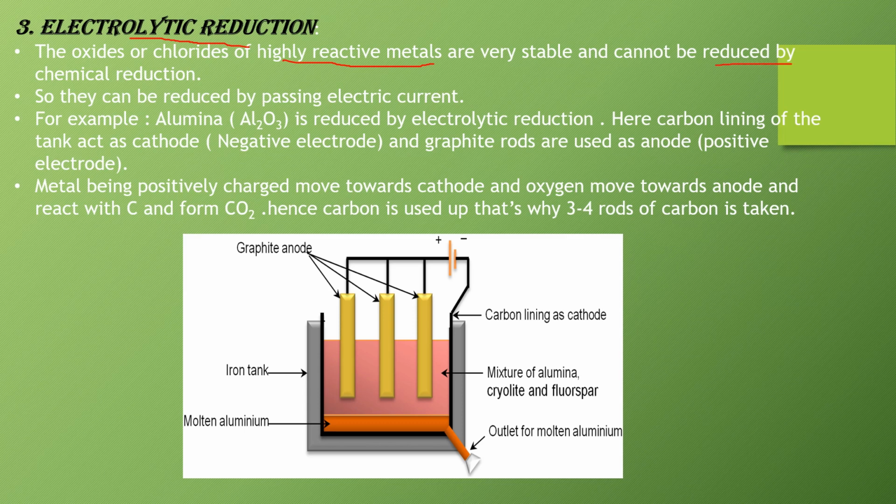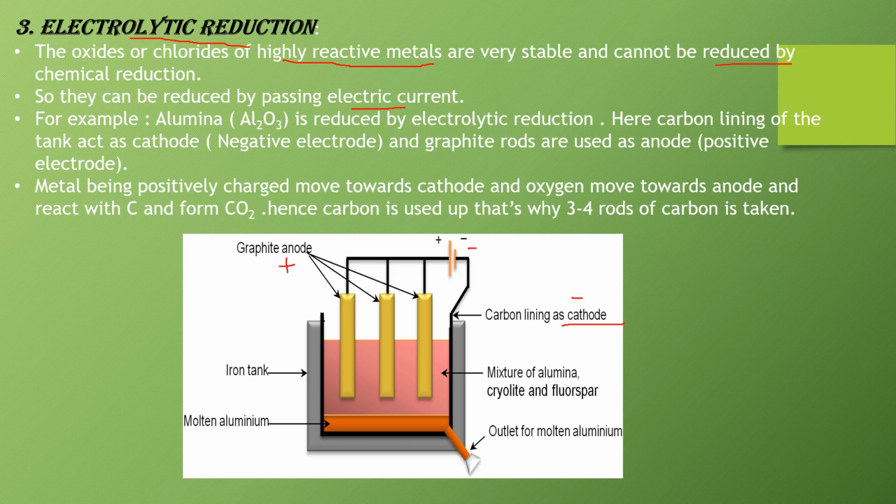So in this method, we pass the electric current through the ore. Now see the figure. Here we take a tank, a carbon lining is present. This carbon lining acts as cathode because it is connected with the negative end of the battery, so it is the negative electrode, and the graphite rod, that is carbon rod, is connected with the positive end and it is called anode.